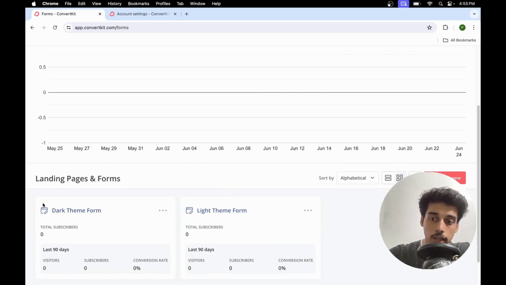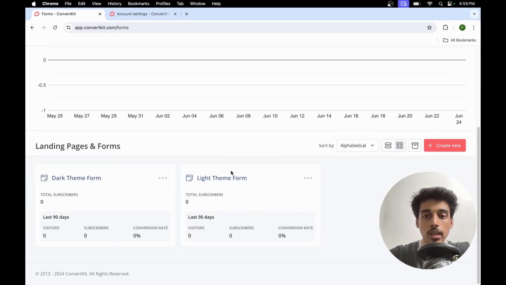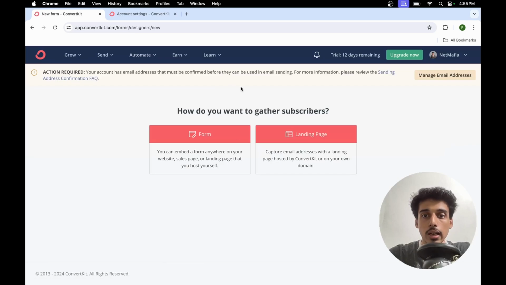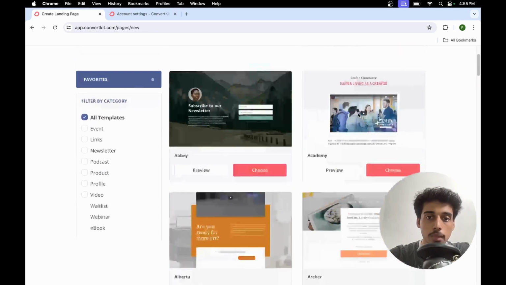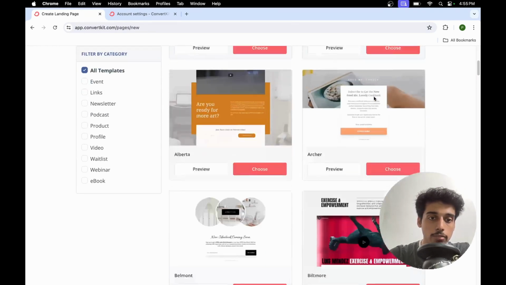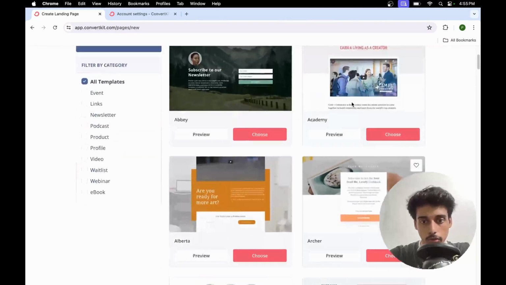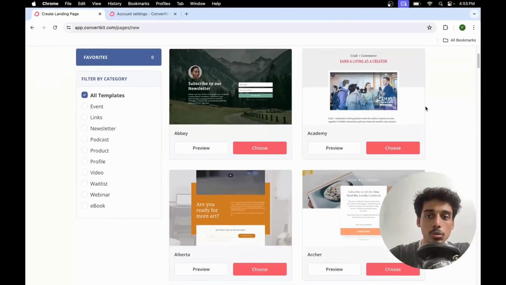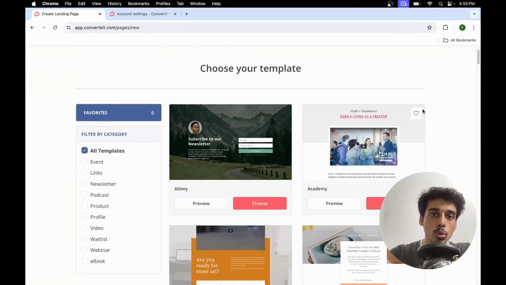Although I do have two pages which are formed with this account, जो कि by default आ रहे हैं, one with the light theme and another with the dark theme. But I'll just create a new one, and as soon as I click on it, I can get an option to choose between one of them. And here I have pre-made templates which I can make use of. और यहाँ पे I can make use of custom as well, but I'll have to code it with the help of HTML and CSS, although I can.